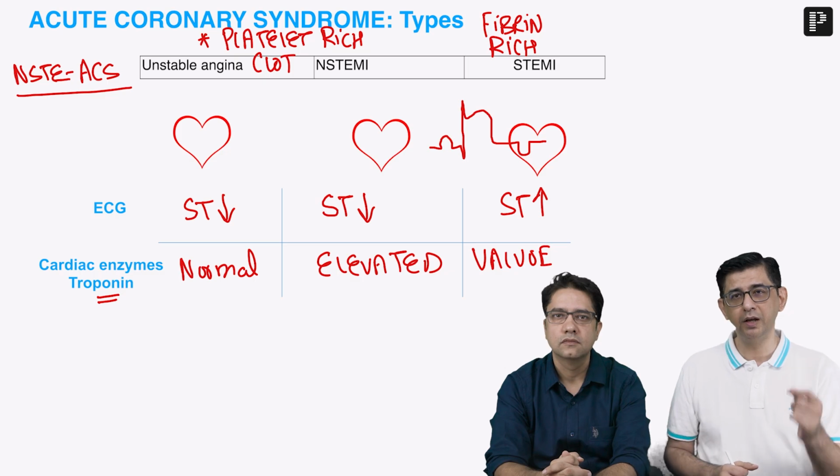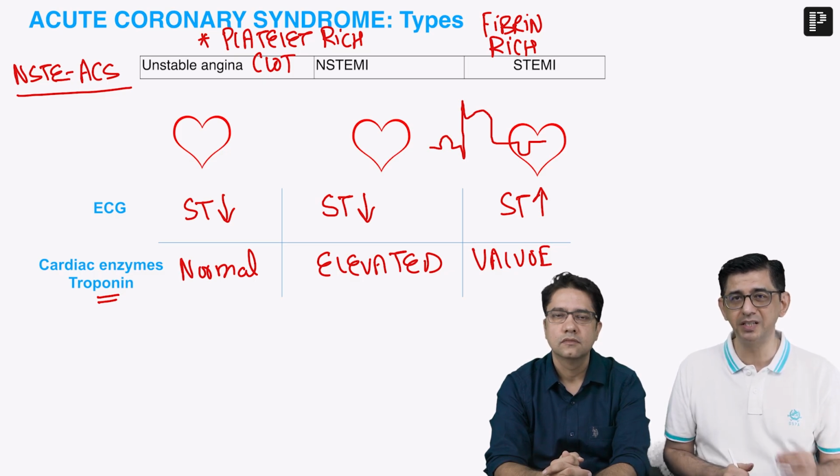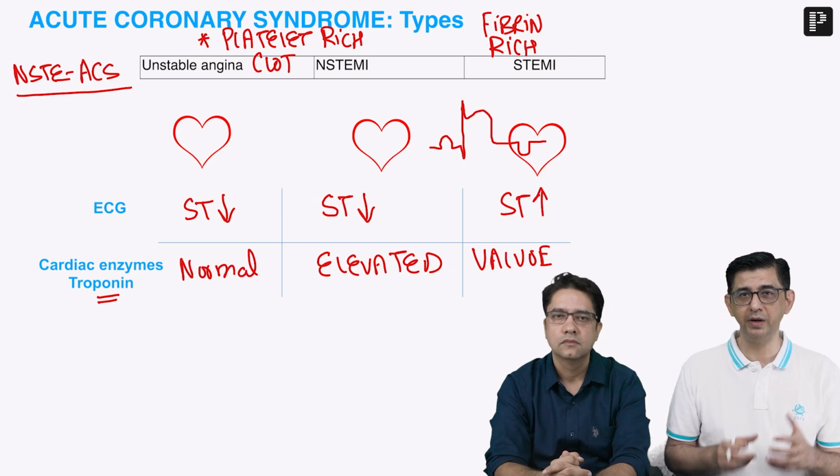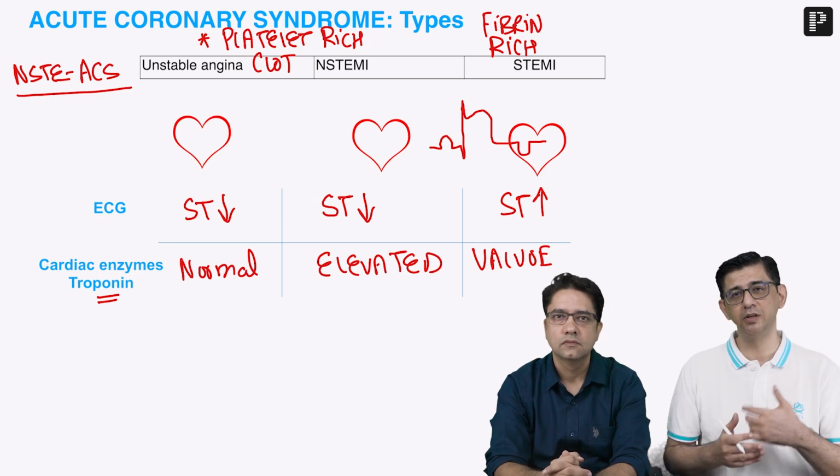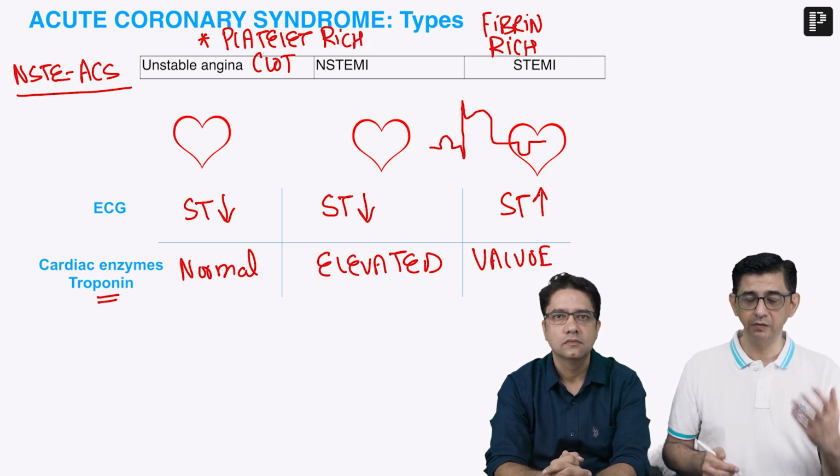Over and above this, you can quickly comment in the chat box what other investigations can be done for diagnosis of MI. Obviously ECG can be done, biomarkers can be done, but anything else that you can be doing, well, I'm just giving you 5 seconds to think about it. What other investigations can be done?